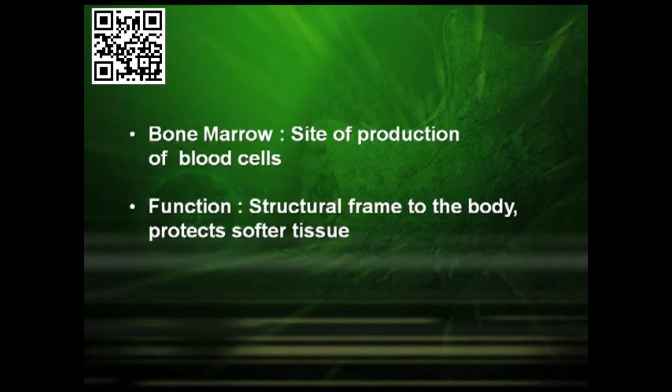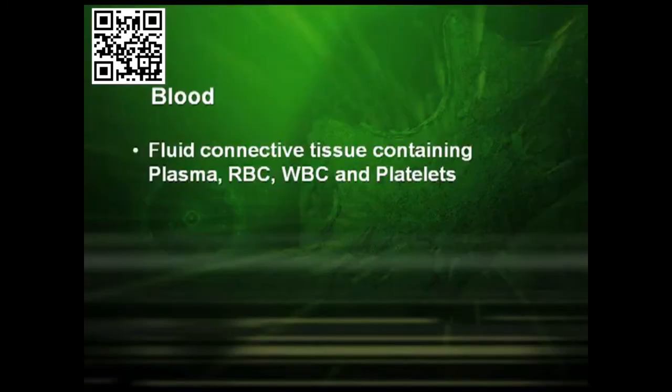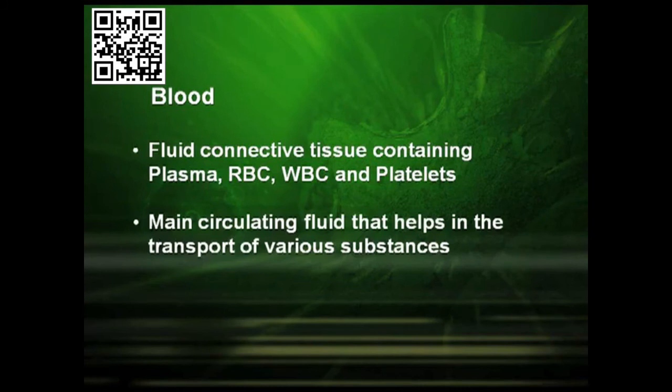Their function is to give a structural frame to the body, and it protects the softer tissues. Blood is the next type of connective tissue. It is a fluid connective tissue consisting of plasma, RBC, WBC, and platelets. It is the main circulating fluid that helps in the transport of various substances.